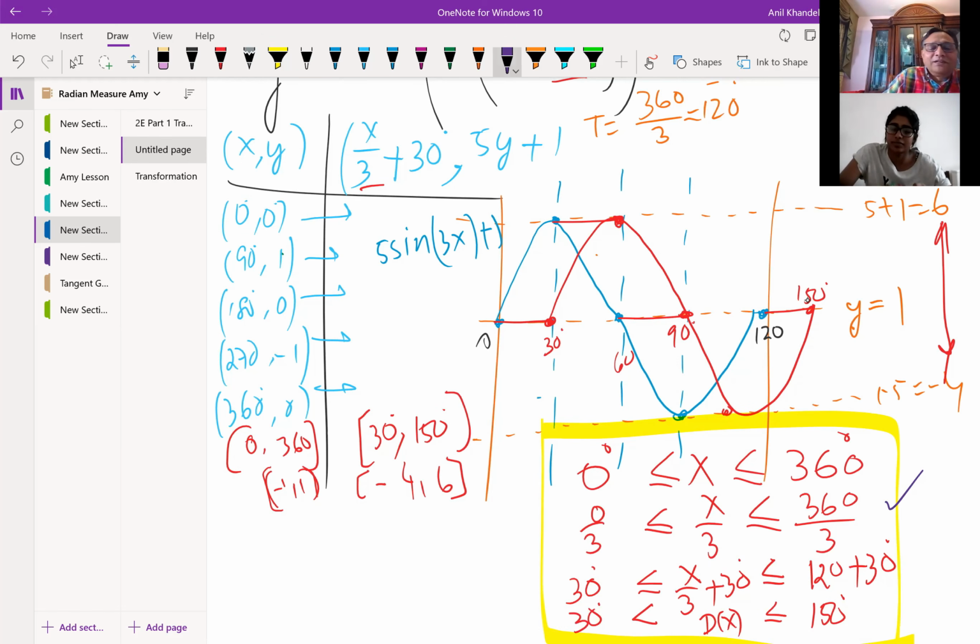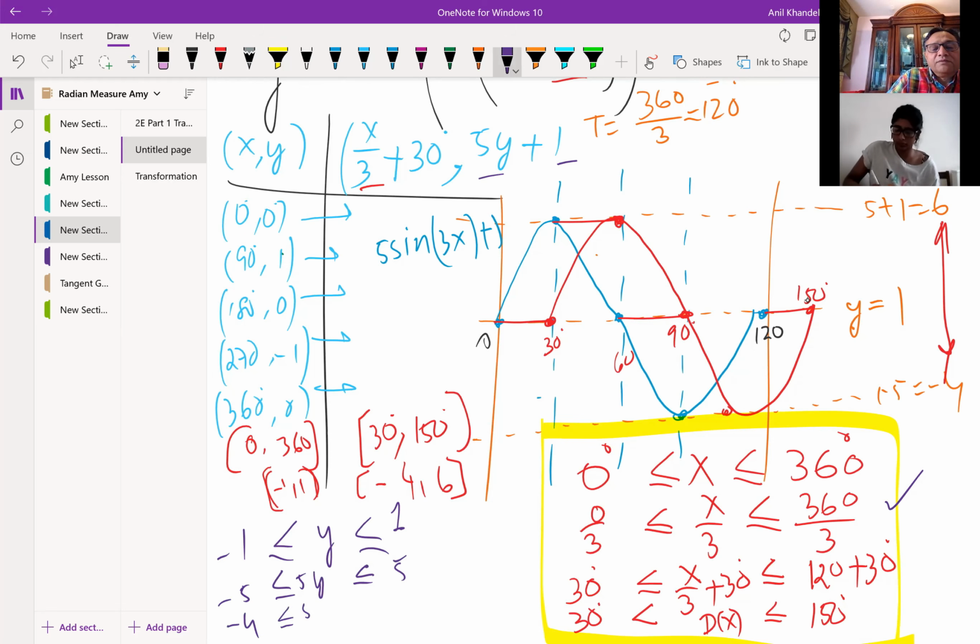The range, the y value, is between +1 and -1, right? But now our transformation is 5 times, so we'll do -5 multiplied by 5, and then add 1. So -5 plus 1 is -4, and 5 plus 1 is 6. Didn't we get the range also, -4 to 6? Yeah, same thing.